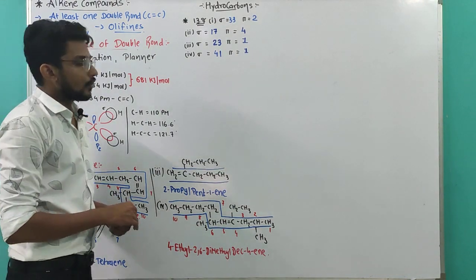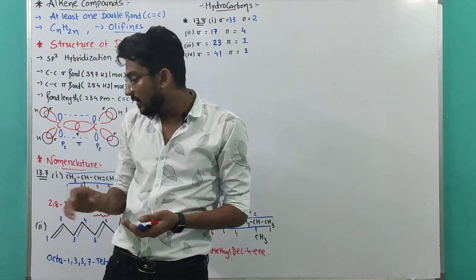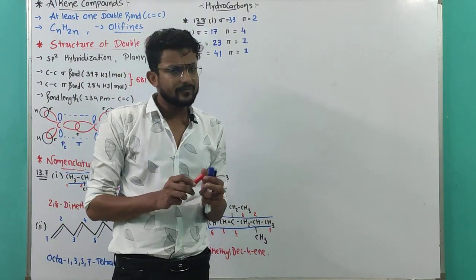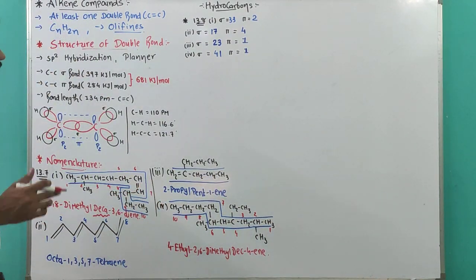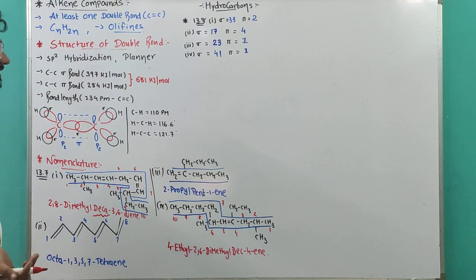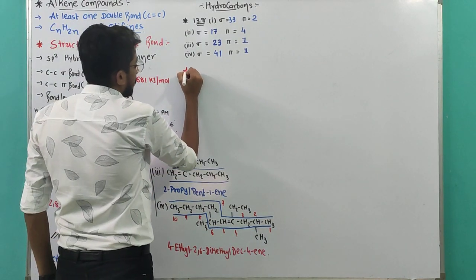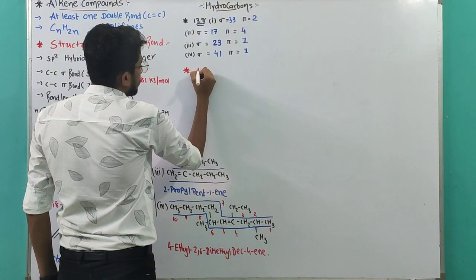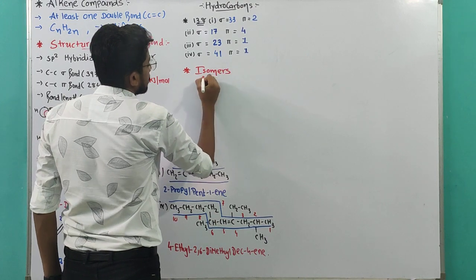So that was all for your question number 13.8 and the nomenclature. That is enough practice for the alkene compounds. More practice has been given in your exercise. We will discuss there. Now our next topic is isomers.